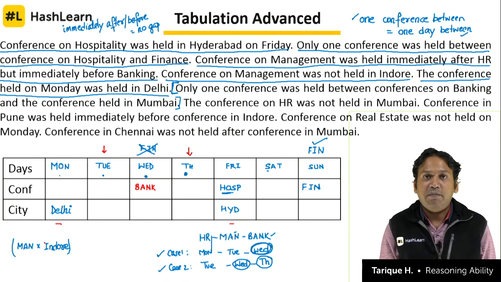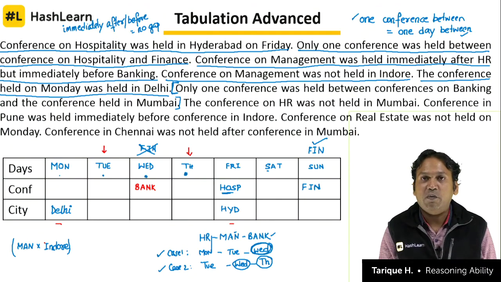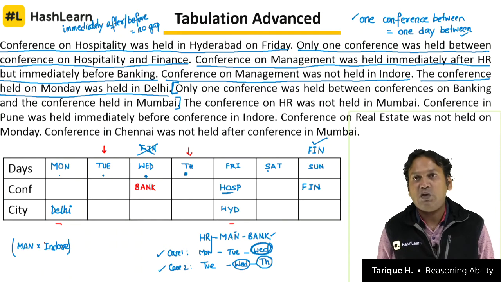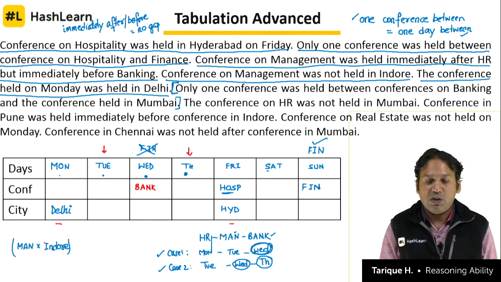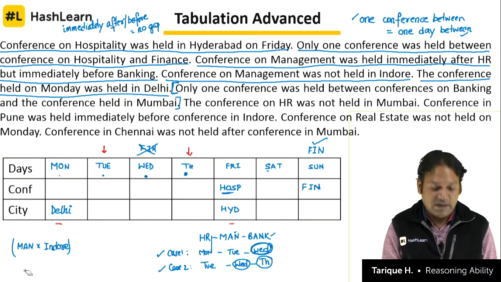What does it mean? It means that if we take banking on Wednesday, then there is no place I can put Mumbai in, because with a one day gap, Friday is occupied and Monday is also occupied. What does it mean? It means that banking will not be on Wednesday, correct?